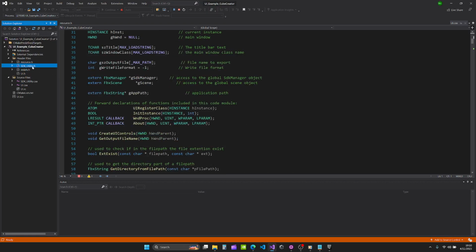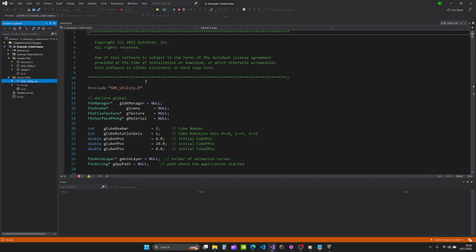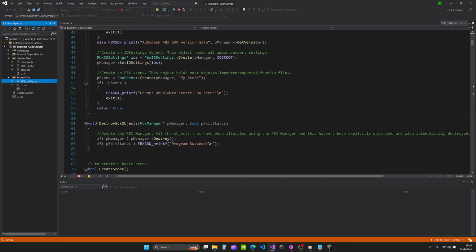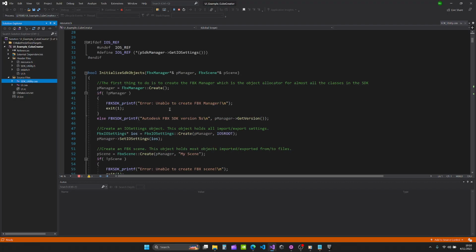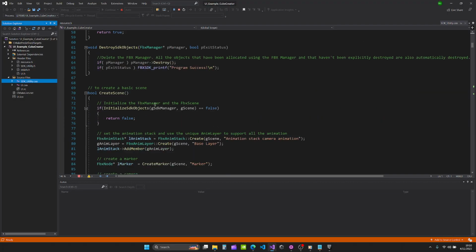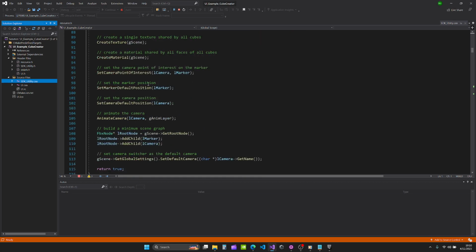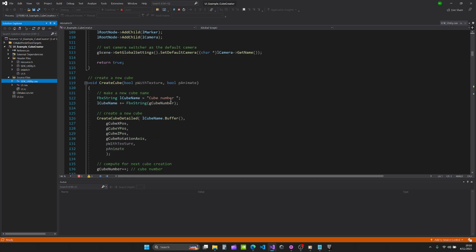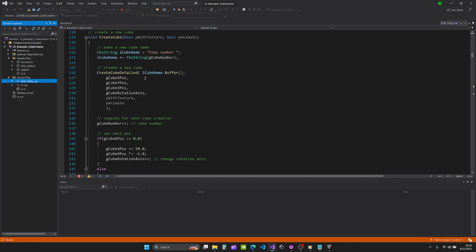But the important part here is the SDK utility file, which demonstrates the use of the SDK to do things such as creating a 3D object and applying a texture to it.